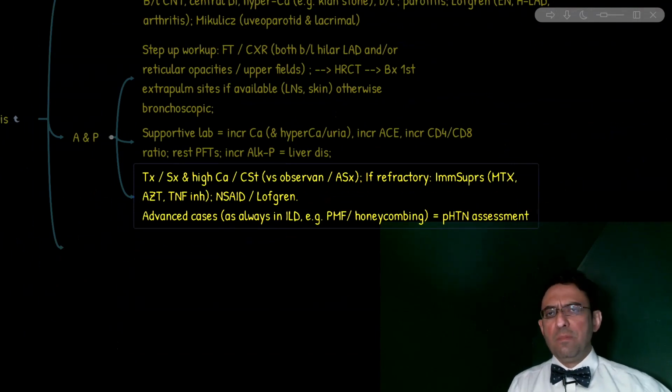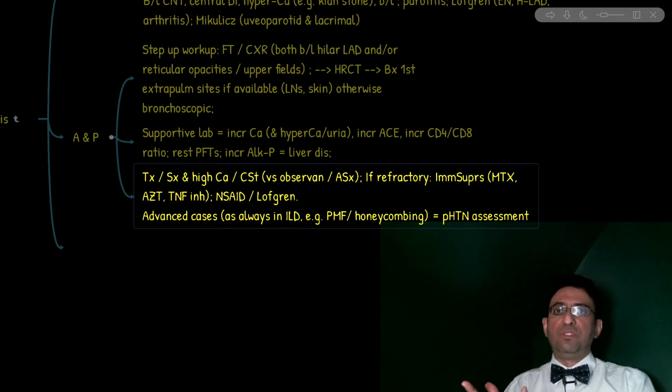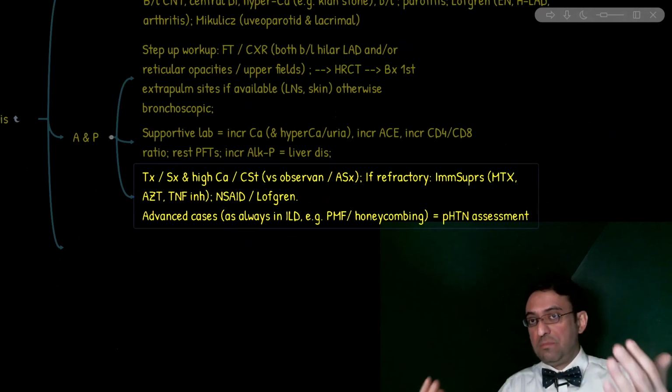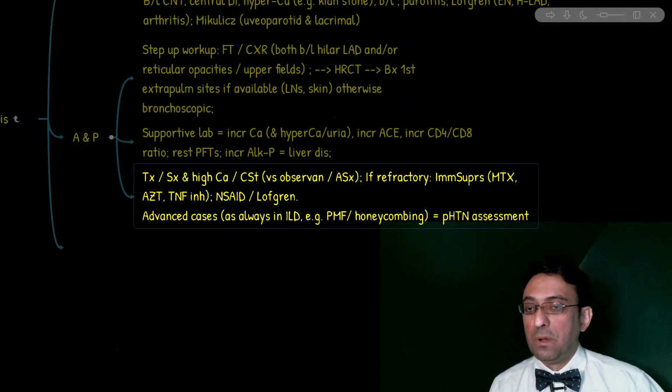Now, you remember bisphosphonates are the management for osteoporosis. So how come they are used for treatment of hypercalcemia? Remember that the mechanism of action for bisphosphonate is preventing bone resorption. That's why they help osteoporosis. But prevention of bone resorption also means lowering blood calcium levels. So that is what we can also use them for in certain hypercalcemic conditions, but not in granulomatous conditions that we can manage with corticosteroids.